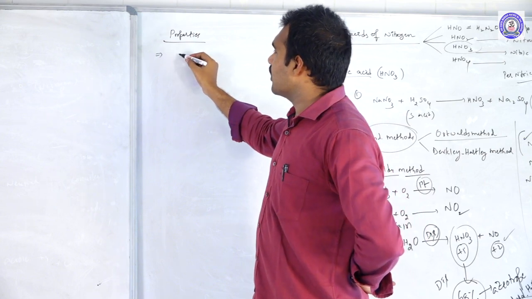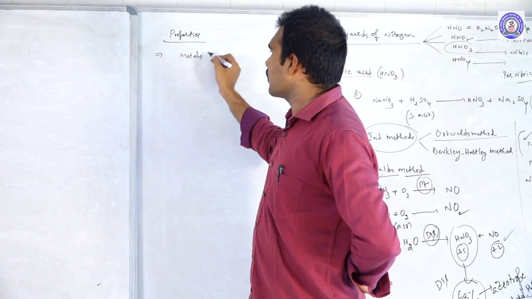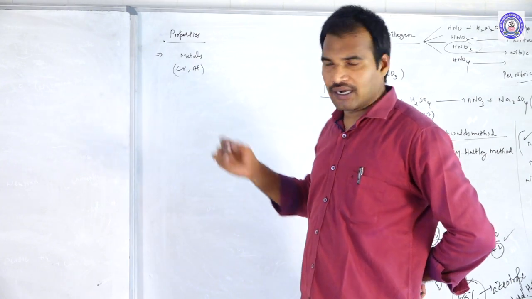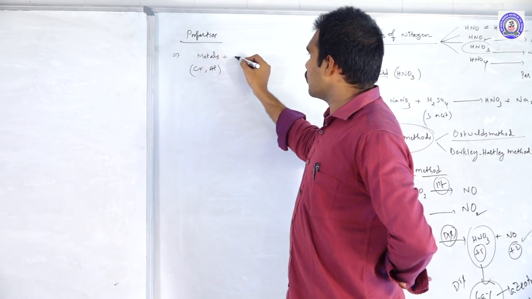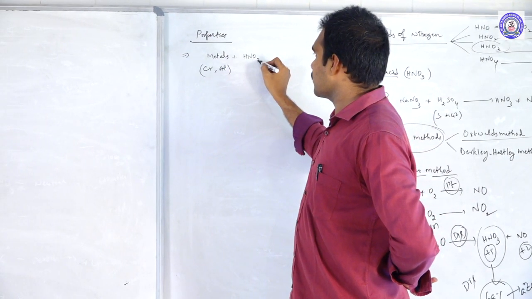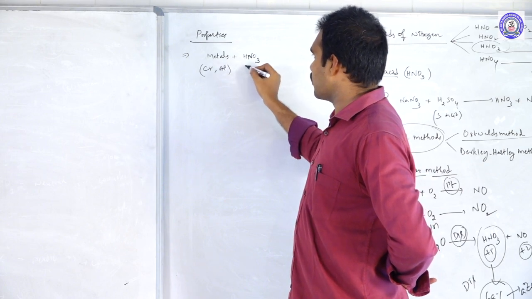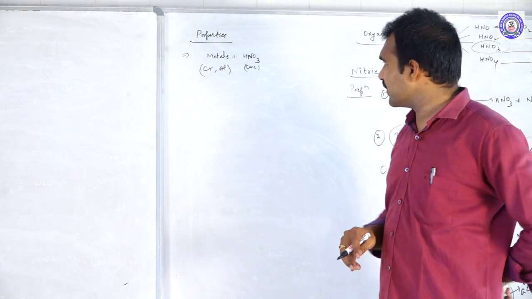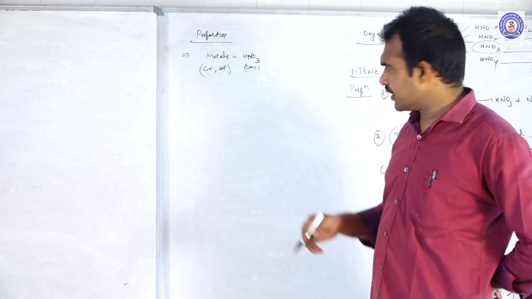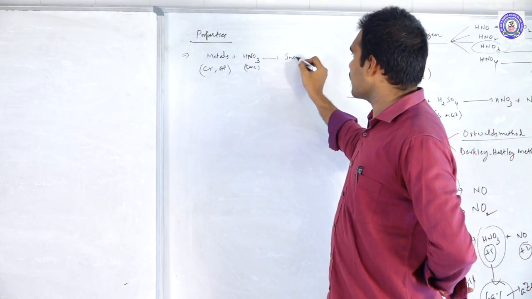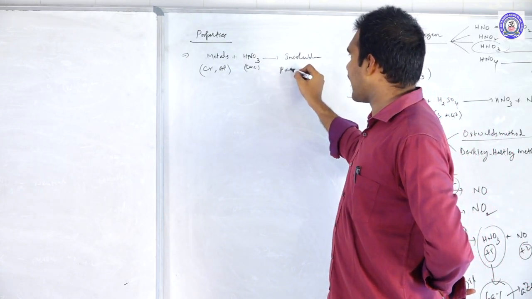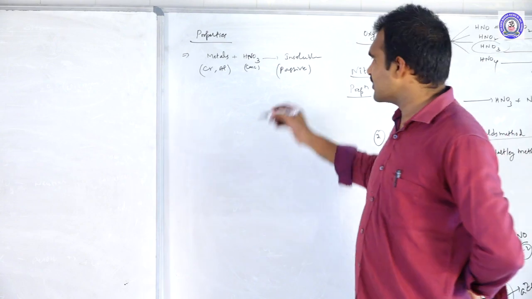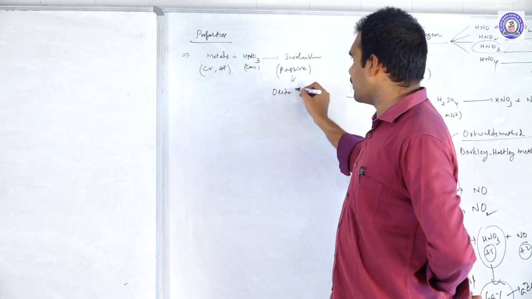If you take metals like chromium and aluminium and dissolve them in concentrated HNO3, can chromium and aluminium dissolve in HNO3? No, they are insoluble. That means they are passive towards concentrated HNO3. What is the reason? Because they form an oxide film.